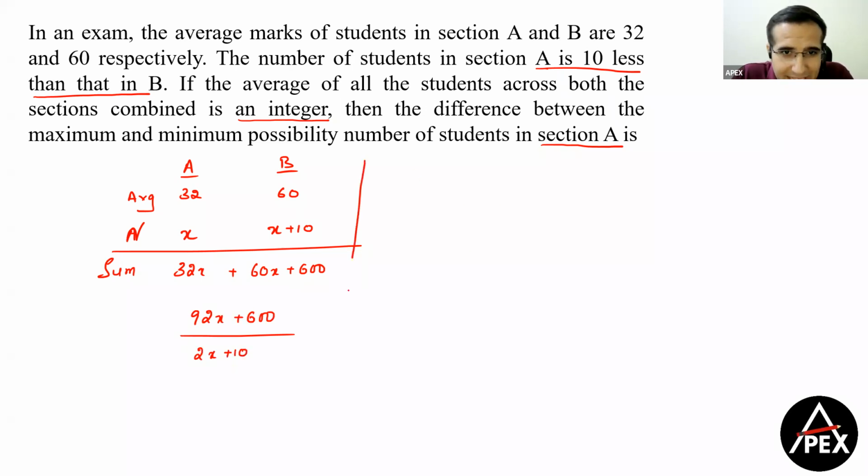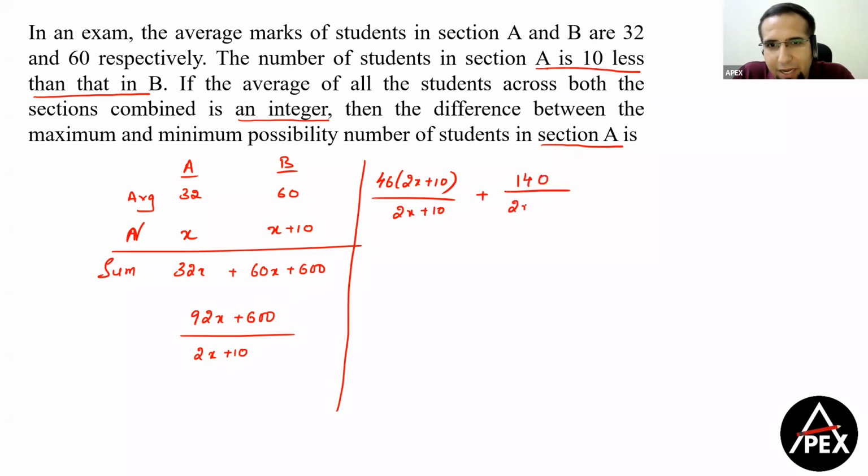So I'm sure we have seen this kind of model while practicing. Now the easier way to solve this is, I can write 46 into 2x plus 10 divided by 2x plus 10 plus I can write this as 140 divided by 2x plus 10. ठीक है, क्योंकि हमको एक को integer convert करना है ना। 46 into 2 हमने क्यों किया?